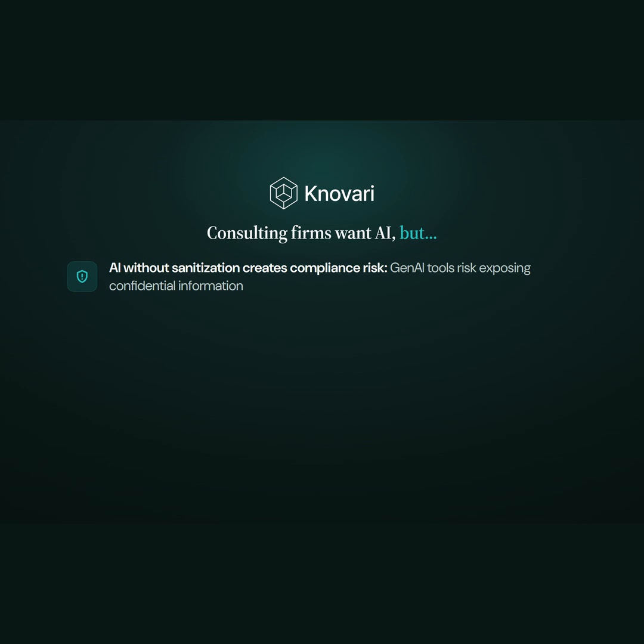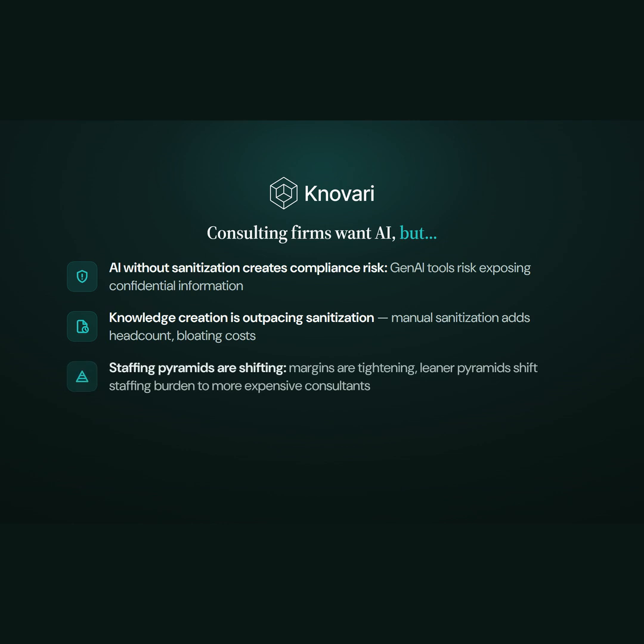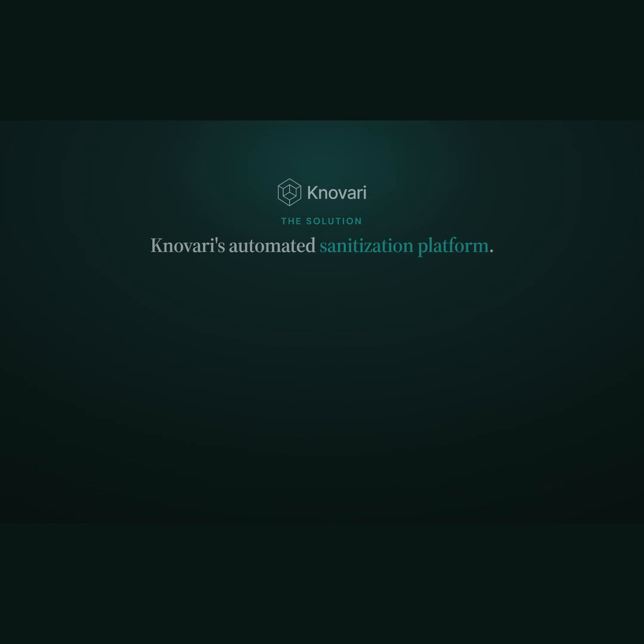Consultants sanitizing by hand can't keep up, so headcount and costs climb. And as staffing pyramids shift, that burden moves towards more expensive people. Sanitization is a critical bottleneck for AI enablement.